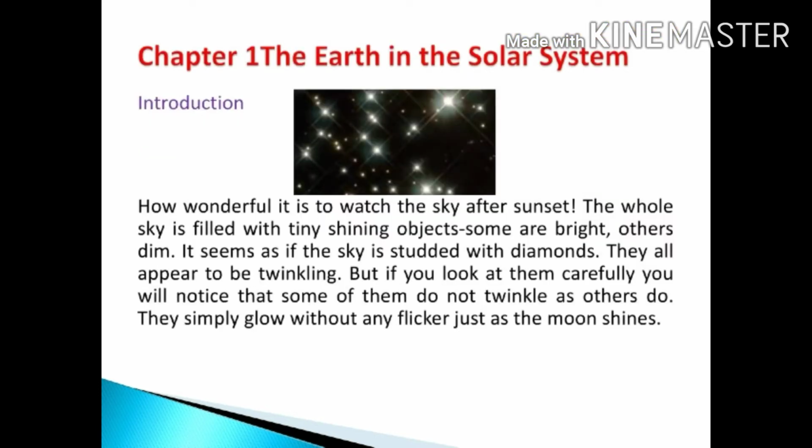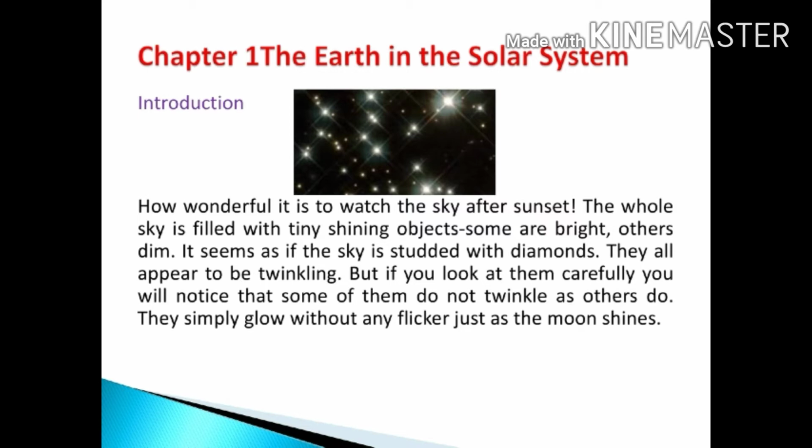Let us learn chapter 1, the earth in the solar system. How wonderful it is to watch the sky after sunset. The whole sky is filled with tiny shining objects. Some are bright, others dim. It seems as if the sky is studded with diamonds. They all appear to be twinkling.